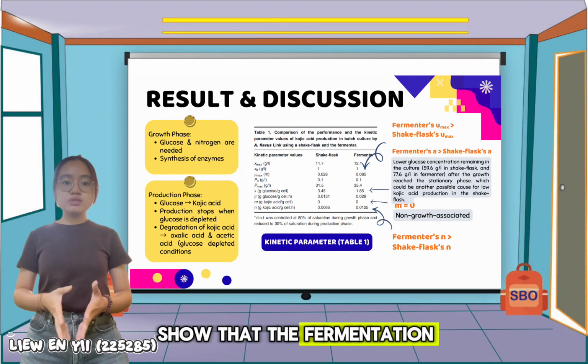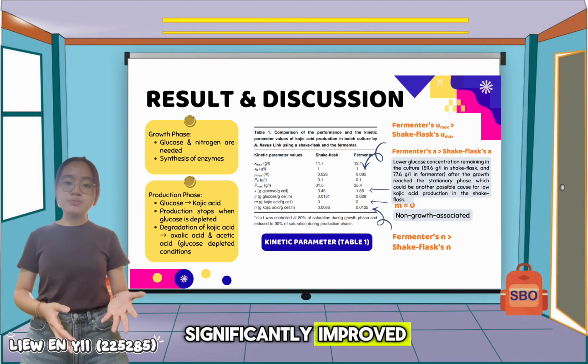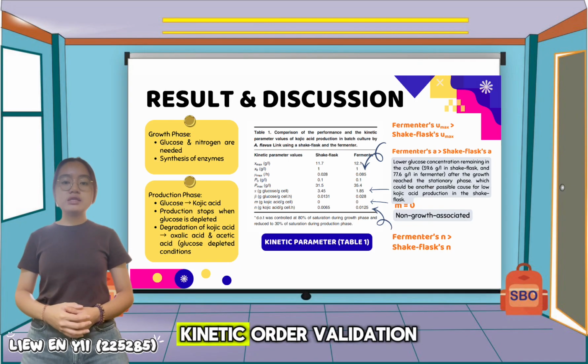Overall, the findings show that the fermentation in the controlled environment of a fermenter significantly improved the Kojic acid production, supported by the strong kinetic model validation.